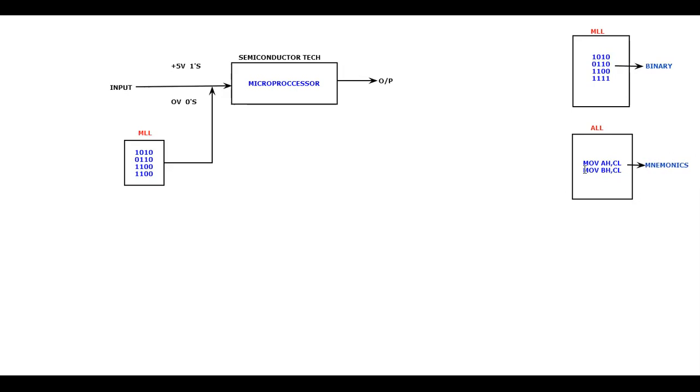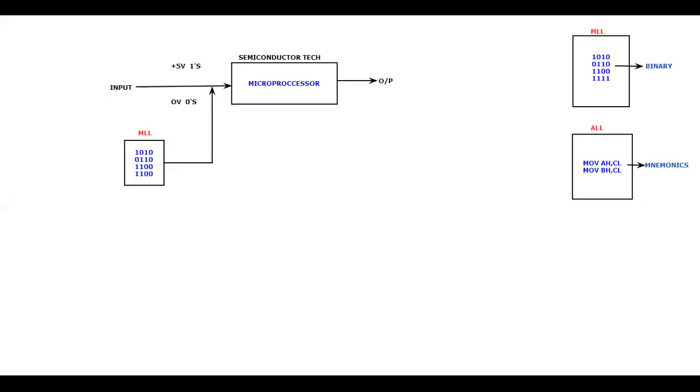Assembly language is somewhat more comfortable for the computer scientist of that era when compared with machine level language. At least I can see the register's name. So what is this? MOV AH, CL, you move. All those things were a little bit comfortable for the computer scientist.